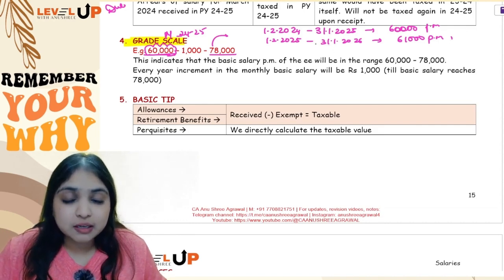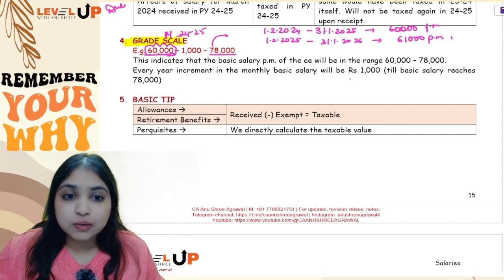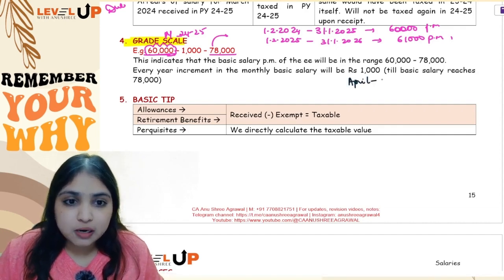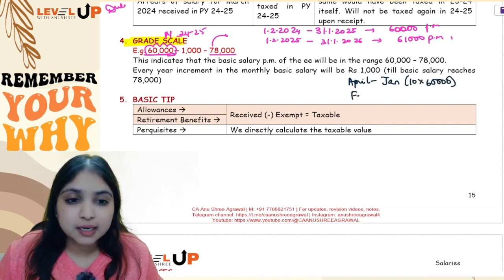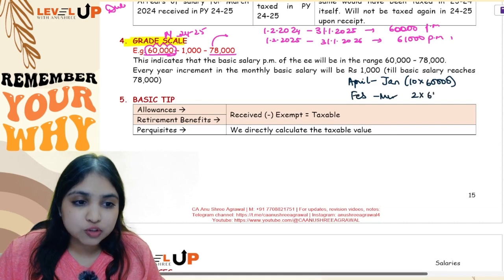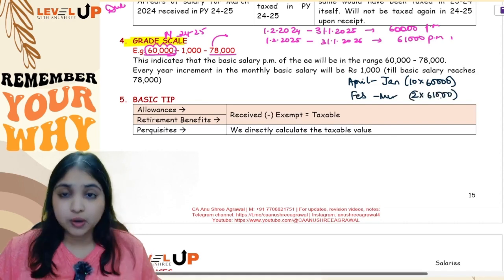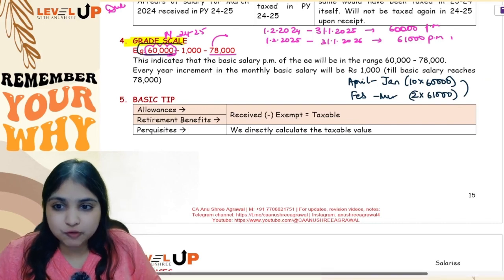So how will you calculate? Now see, till 31st Jan 2025, the salary is 60,000 per month. So you will calculate like this. April to Jan, that is for these 10 months, your basic salary will be 60,000 per month. Then the remaining 2 months, Feb to March: Feb 25 onwards, salary is 61,000 per month. So for these 2 months, it will be 61,000 per month. So this was purely from the computation point of view in case they give you a grade scale.